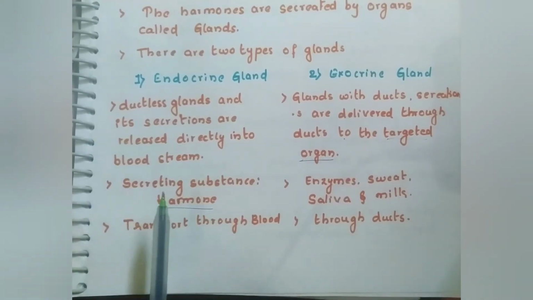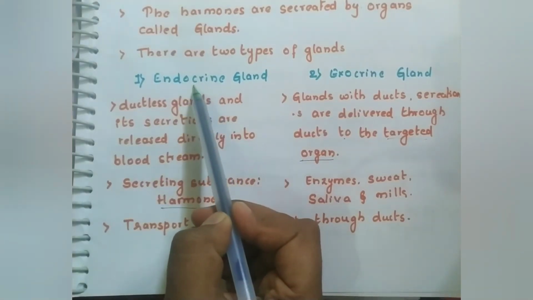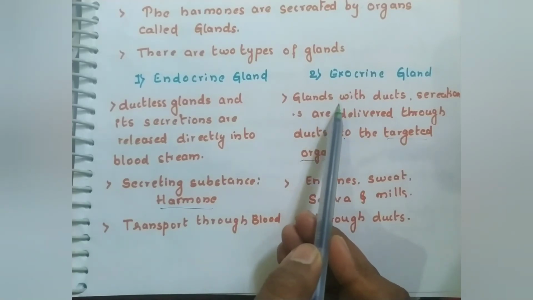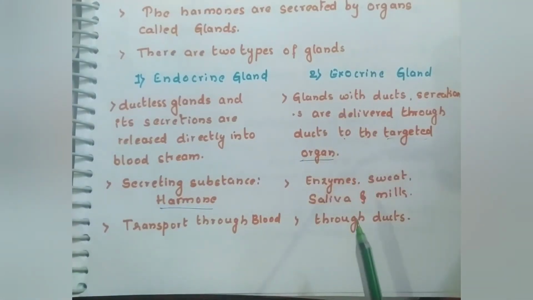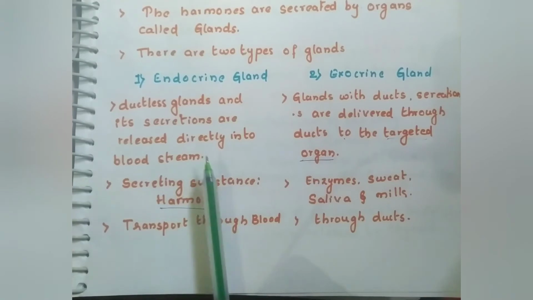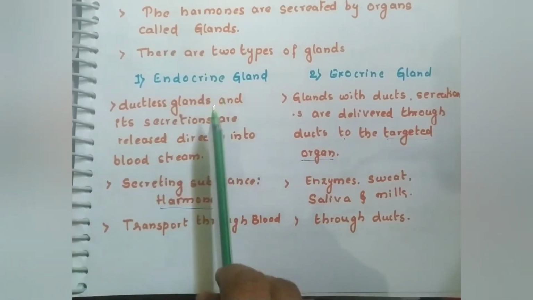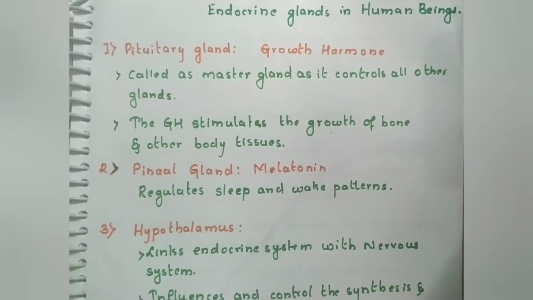Hormones play a very important role in the control and coordination of the organs. That's why we are going to study only the endocrine glands, not the exocrine glands. You have studied in life processes about the salivary gland and enzymes like pepsin and trypsin, and the glands which release those enzymes. But in this particular chapter, we are going to study only endocrine glands, the hormones they release, and the effect of each hormone.